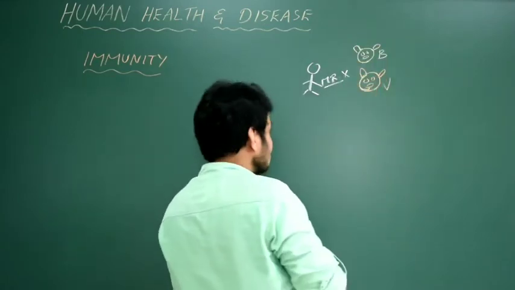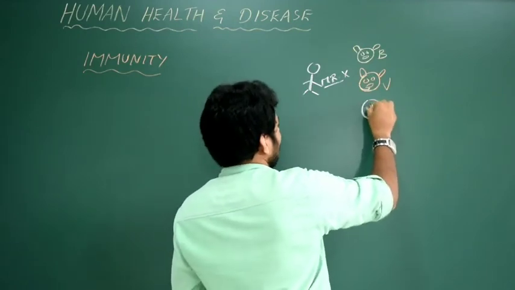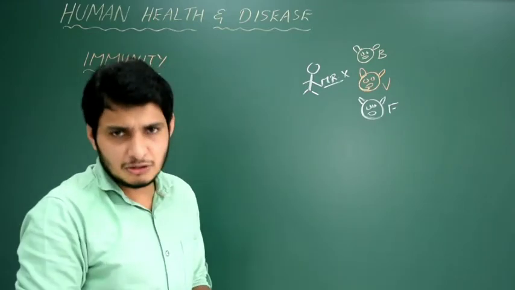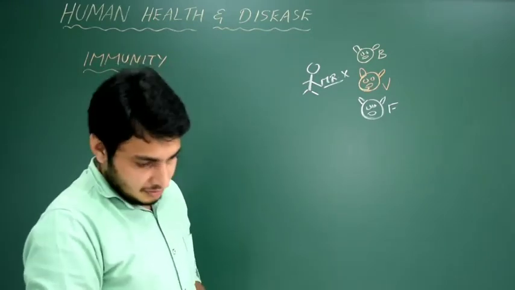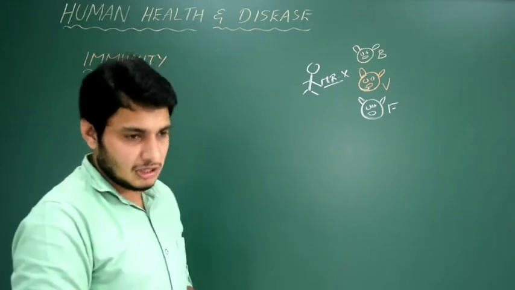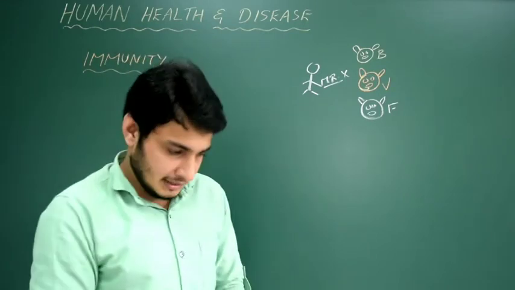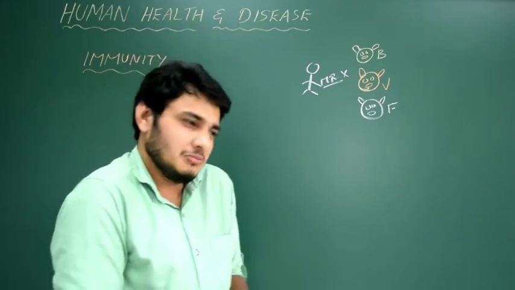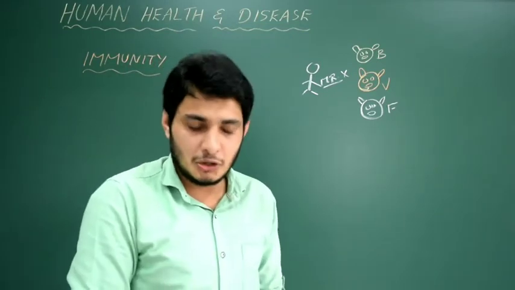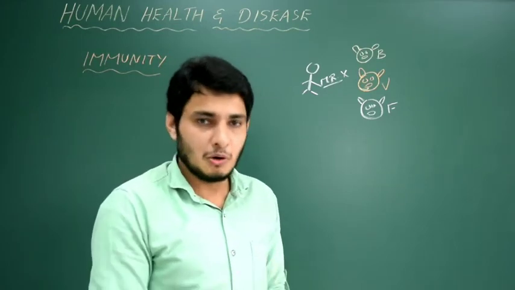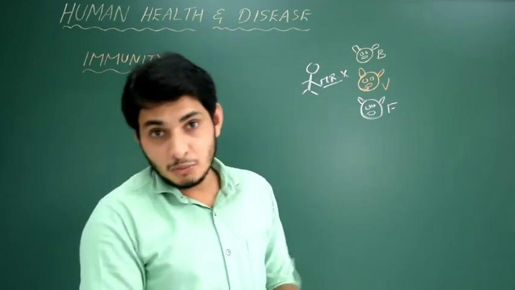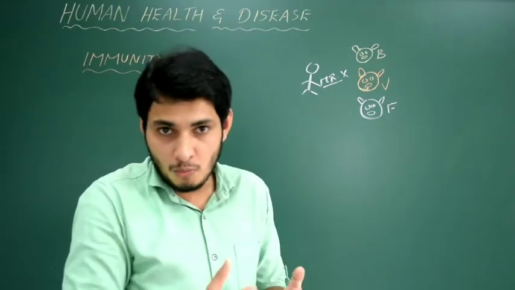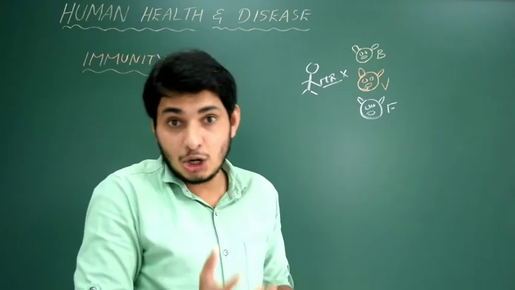So this is now virus. The next one could be a fungus. See, there are so many different types of pathogens around. Even in my skin there are millions of bacteria, they are residing and they are reproducing. But still they are not causing any harm to my body, because they are living as symbionts. So they are not harming my body. But if they get a chance to enter into my body, obviously they may take any cell as their house or home, like a host, and they can cause the disease.